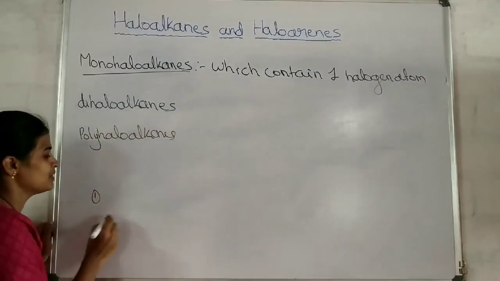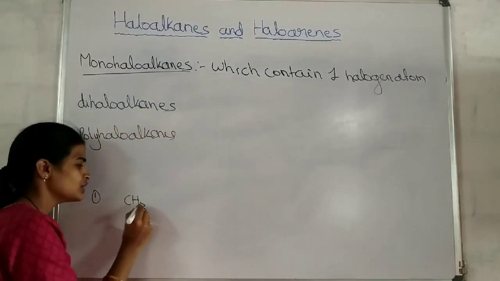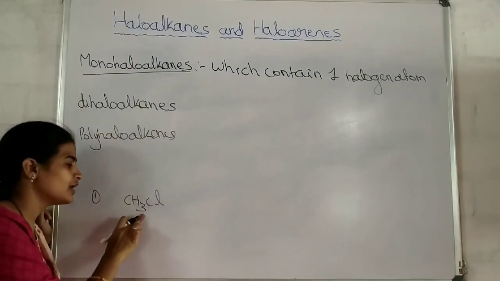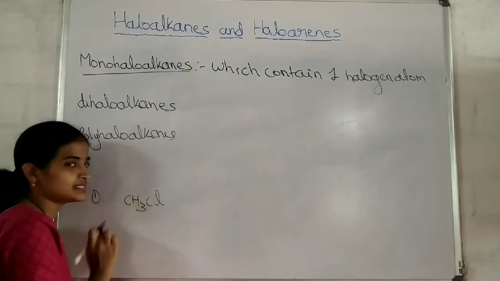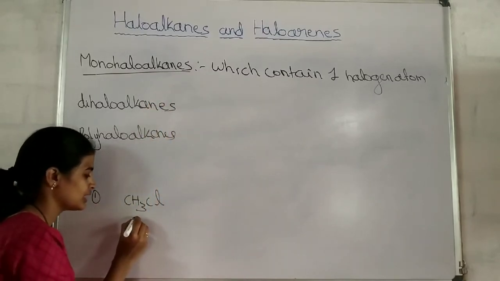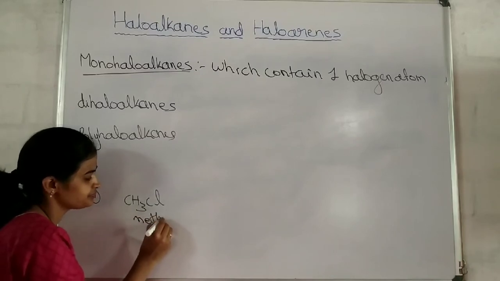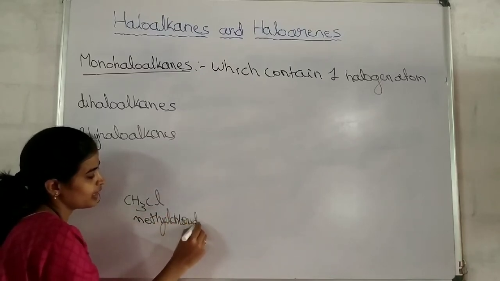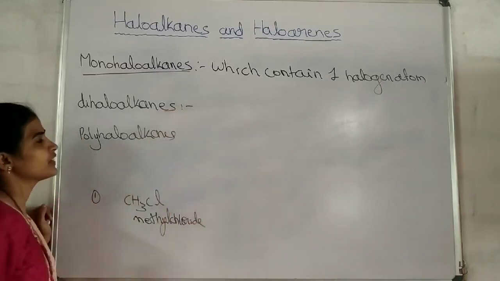Then what is the example for monohaloalkane? CH3Cl. See how I am writing. CH4 is methane. One of the hydrogen atoms of the methane is replaced by Cl. Therefore, CH3Cl is an example for monohaloalkane. The name of this is methyl chloride.